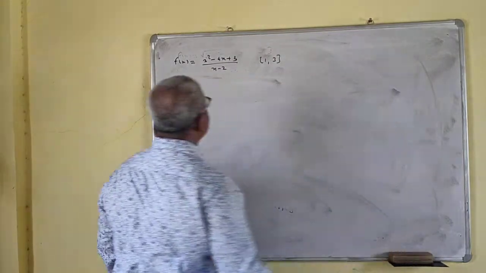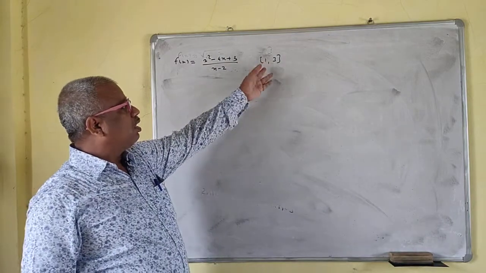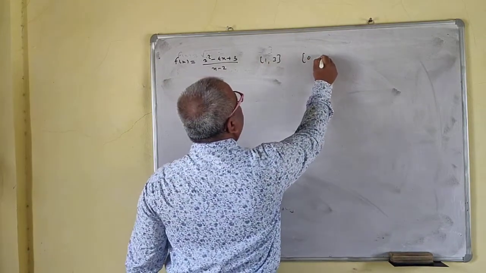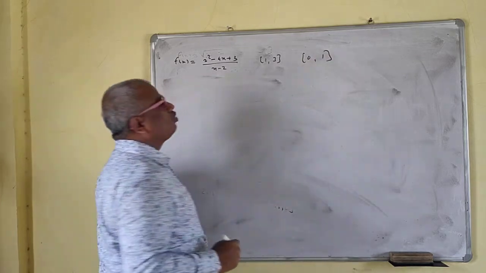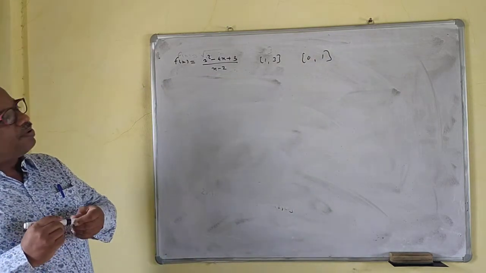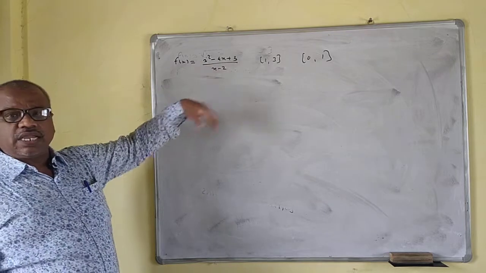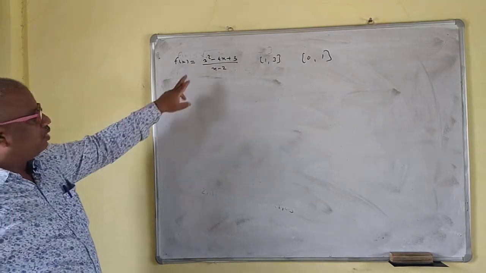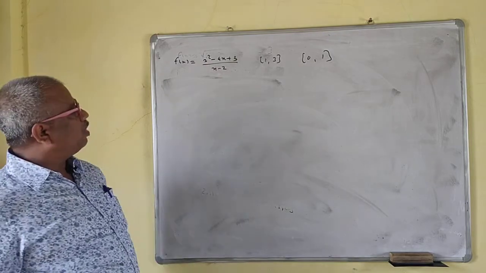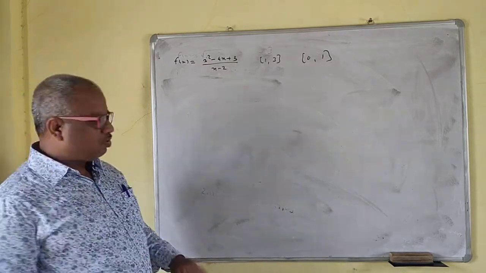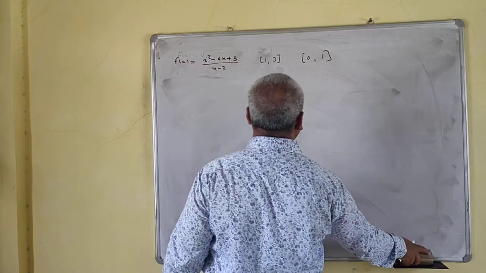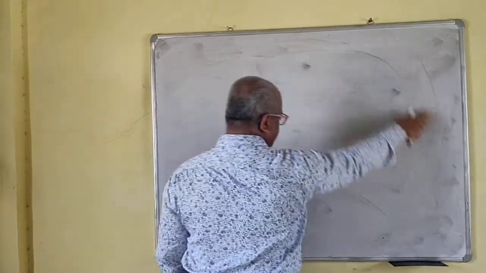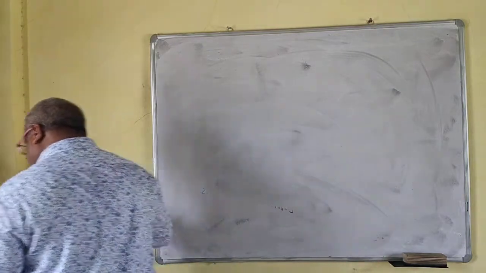If you take an interval other than this, for example the interval 0 to 1, then this function is continuous everywhere, and if you take the derivative, it is also differentiable. But f of 0 and f of 1 are not the same, so Rolle's theorem is not applicable here also for 0, 1. So the interval plays a very important role here. Next example.